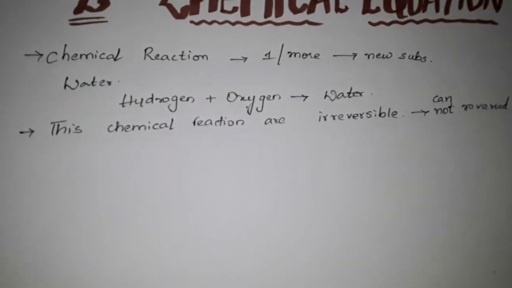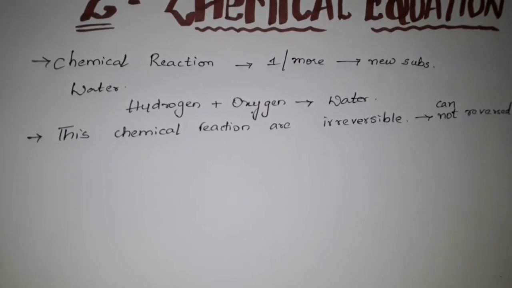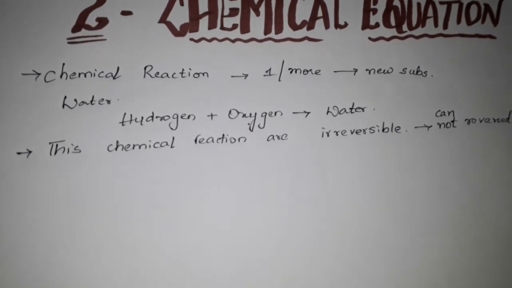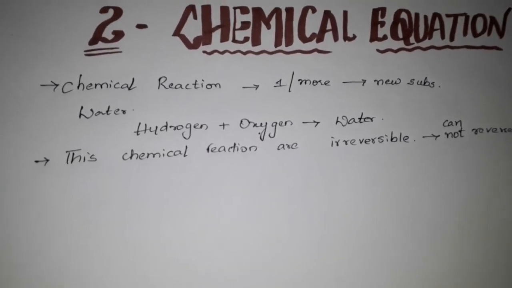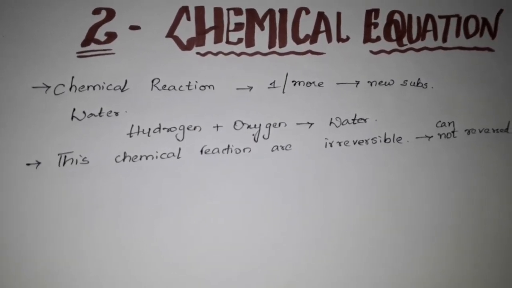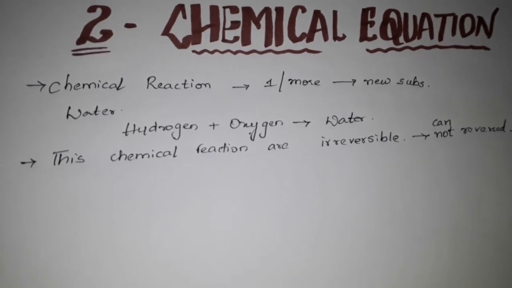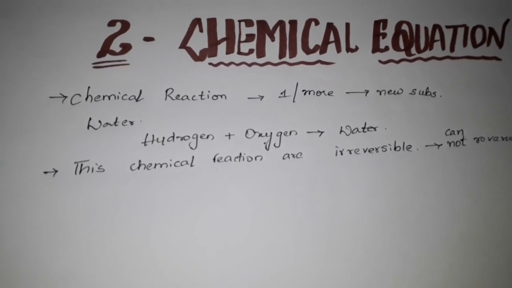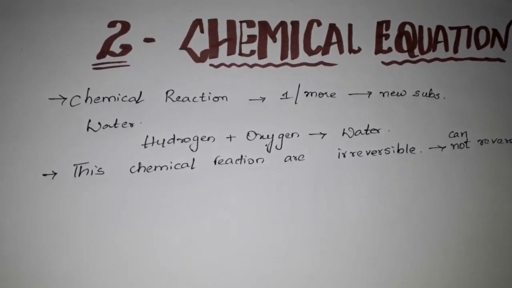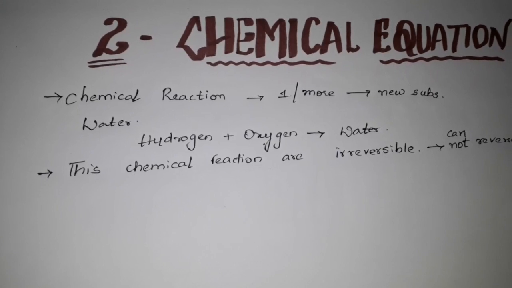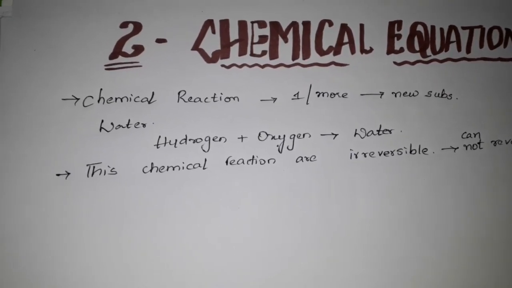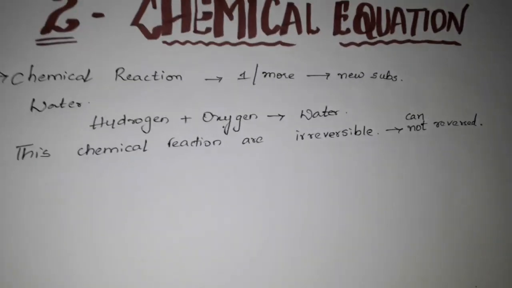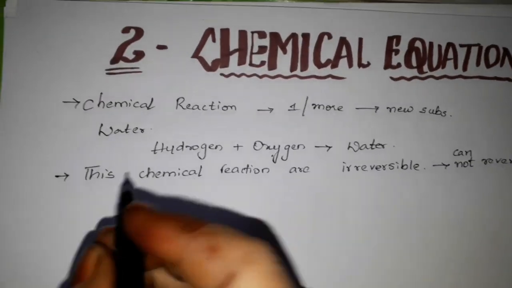So this chemical reaction is irreversible. Okay, this cannot be again converted into its original form. Like how we are adding tea powder, we are adding sugar. Can it be again reversed into the original form, whatever we got after getting tea? No, so it cannot be reversed. They cannot be reversed by any method, by magnetism or filtration, centrifugation, distillation, evaporation. No method can be used to reverse it back to the original form.